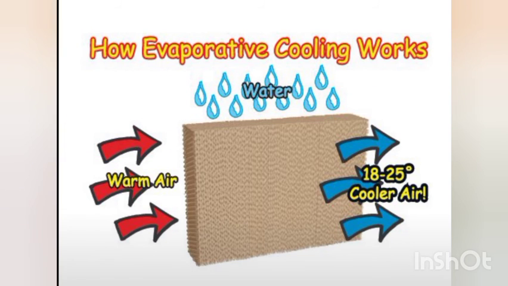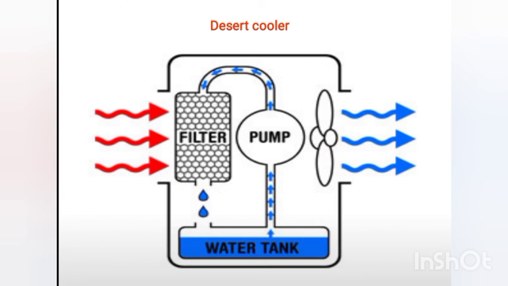So this is how evaporative cooling works. Water takes warm air from the surroundings, and after that what is left is cooler air. So this is your desert cooler, and this is how it cools.